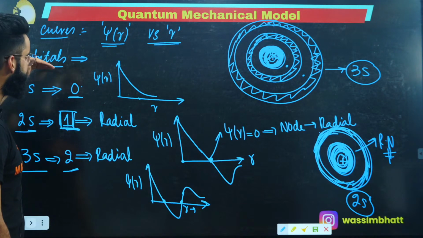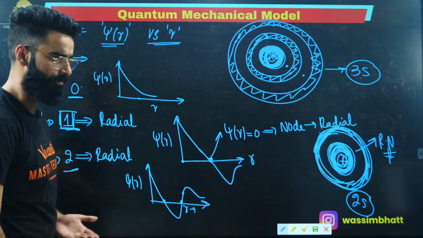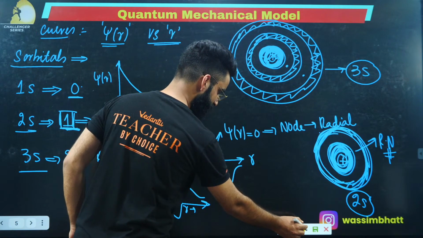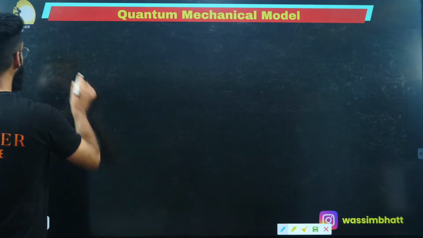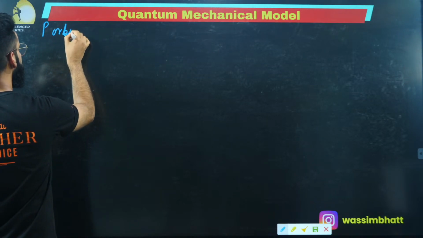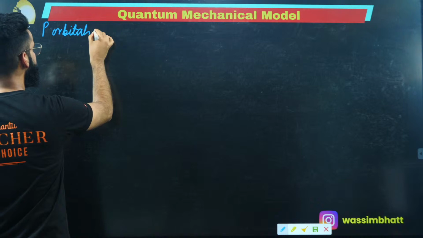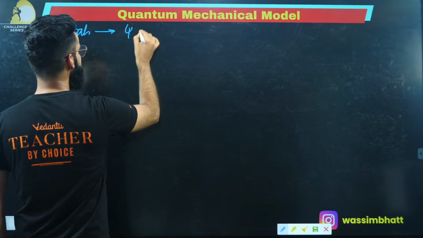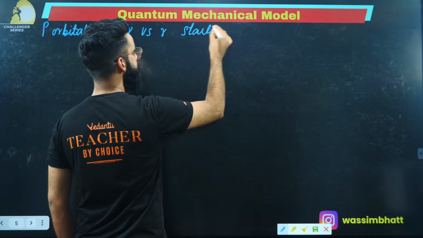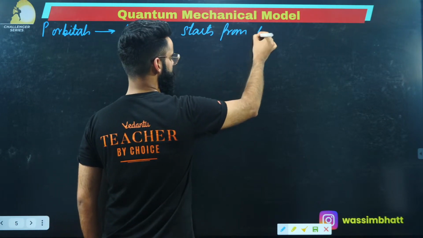This was all about your s orbitals. Now let's talk about your p orbitals, people. Just a second. Let's talk about your p orbitals. In case of p orbitals, remember one thing. Psi versus r curve starts from the origin.